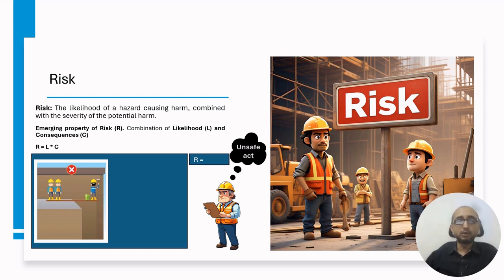Clearly it is visible, common sense will tell us it is an unsafe act. There is no protection to save this worker, and it is very dangerous. So what is the probability the worker will fall? It is certain. Any slightest distraction or change in circumstances will result in the fall of the worker.